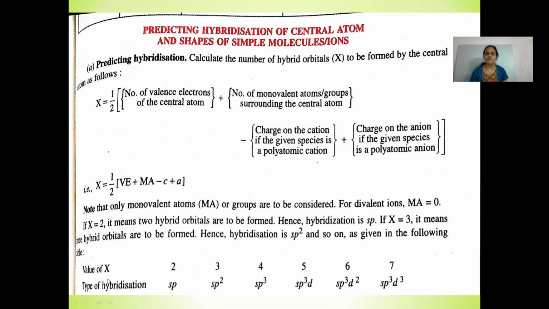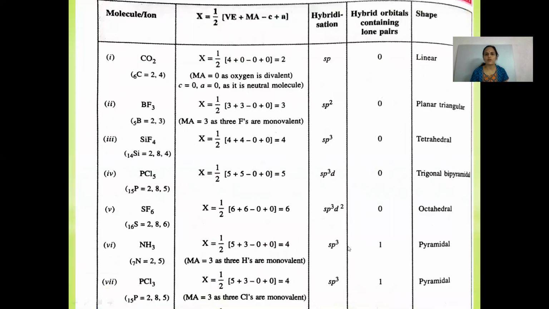If the value of X comes out to be 2, the type of hybridization shown is sp. If the value of X is 3, the hybridization is sp2. If the value of X is 4, it is sp3. 5 is sp3d, 6 is sp3d2, 7 is sp3d3 respectively. So this is how you can calculate the value of X and predict the type of hybridization that can be shown by the molecule. Some examples I have shown you here.